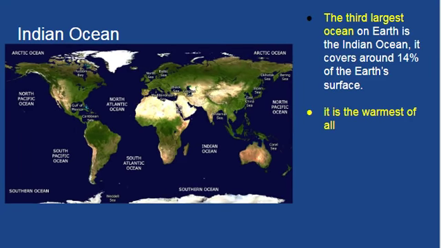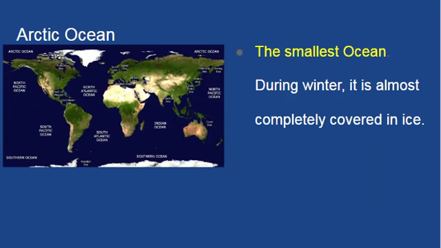The Indian Ocean. The Indian Ocean is the third largest ocean on Earth. It covers around 14% of the Earth's surface. It is the warmest of all. The Arctic Ocean is the smallest ocean. During winter, it is almost completely covered in ice.